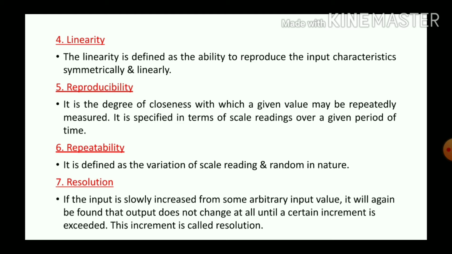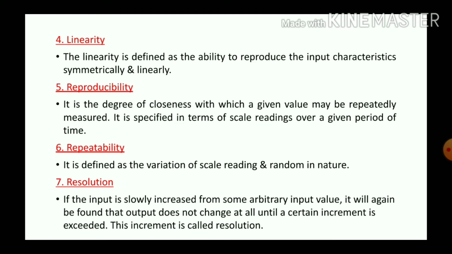And the seventh characteristic is resolution. If the input is slowly increased from some arbitrary input value, it will again be found that the output does not change at all until a certain increment is exceeded. This increment is called resolution.